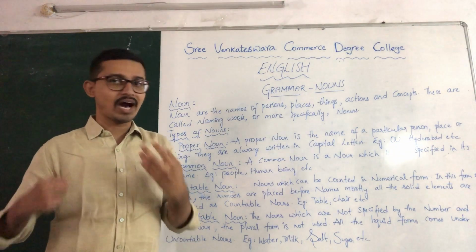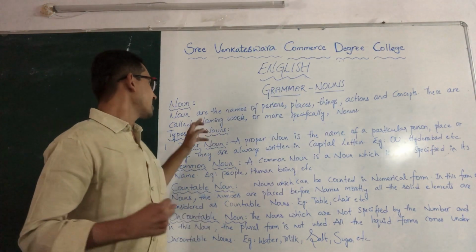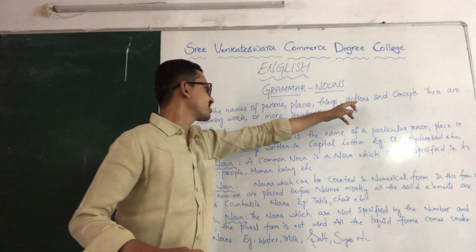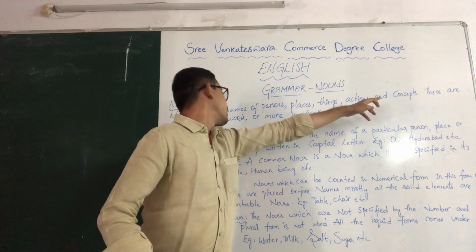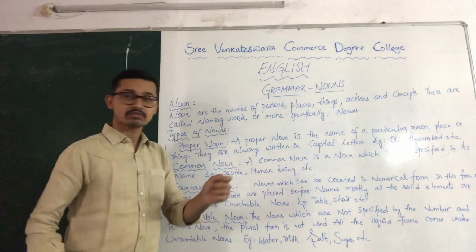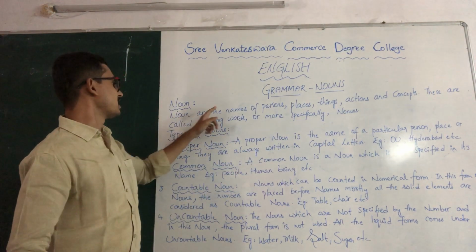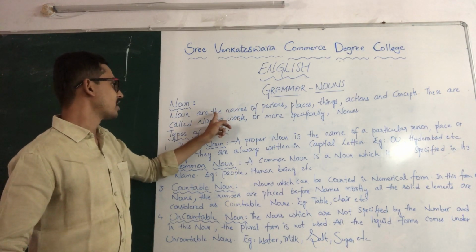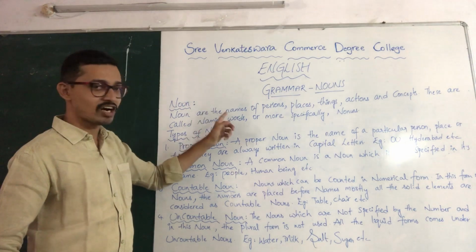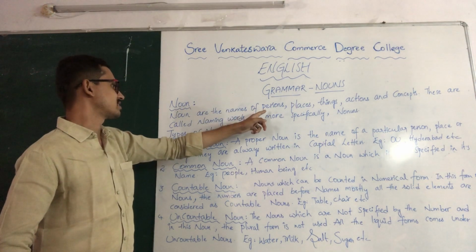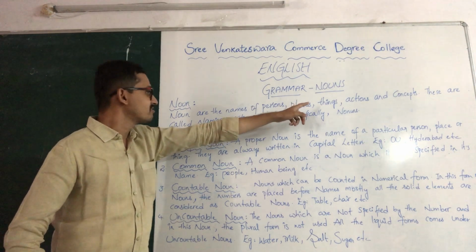Generally, what is meant by nouns? Nouns are the names of persons, places, things, actions and concepts. These are called naming words. See here. Nouns are the names. In the first sentence itself they have given: nouns are the names. A noun is a word that reflects the names of persons, places and things.